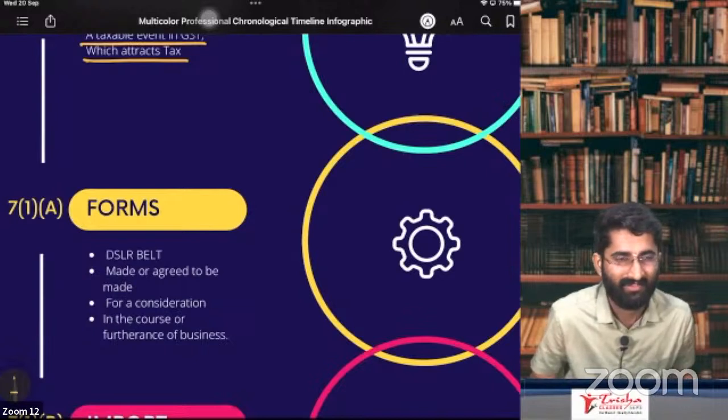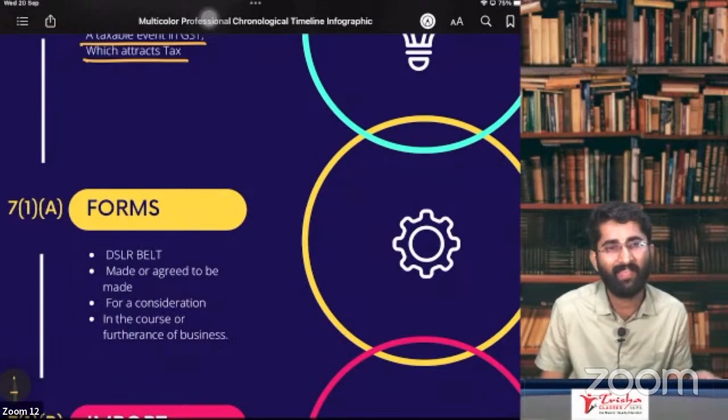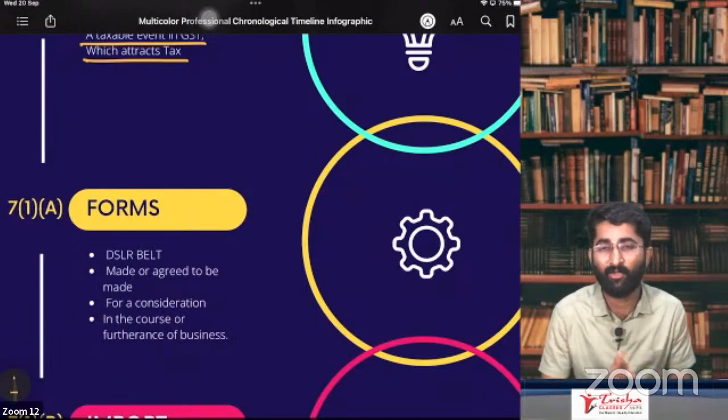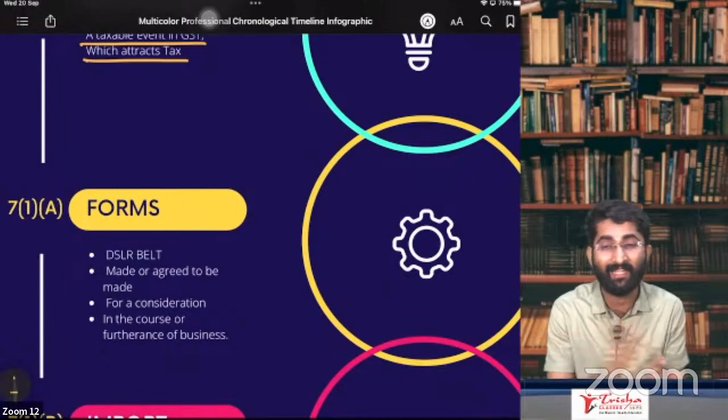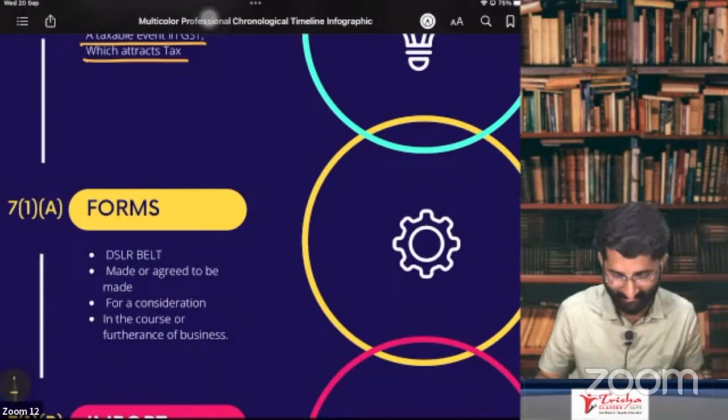Yeah. Kiran, you are right. Sir, but for giving the change, they will do it for free, right? Yes, they will do it for free. If there is any charge, then there is GST.